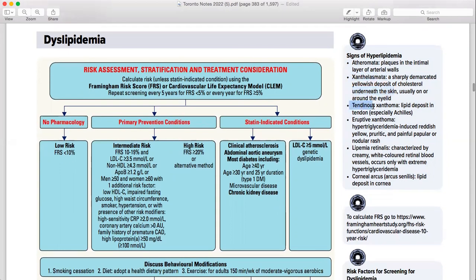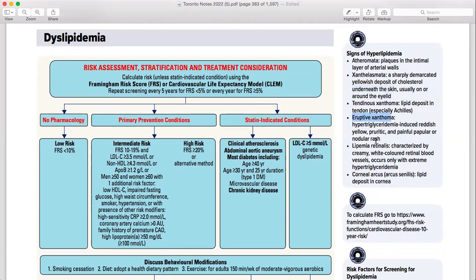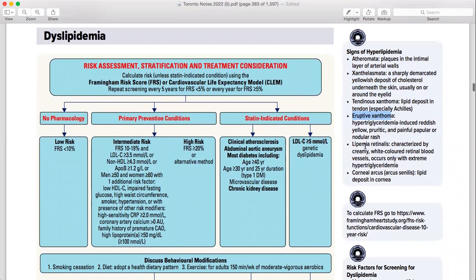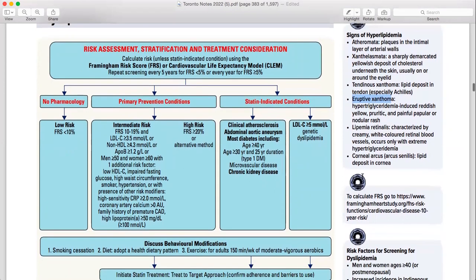Then tendinous, if it is deposited in the tendon, you need to know how it looks from the outside. Eruptive, how does it present, painful, papular or nodular. Then lipemia retinalis, how does it look in the eyes? Retinal blood vessels in extreme hyperlipidemia. Then corneal arcus, how does it look on the cornea? Except for the atheroma, at least see all of these pictures, because it's kind of important in derma as well.